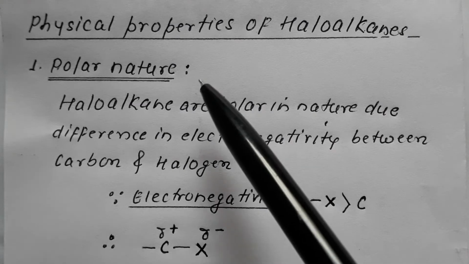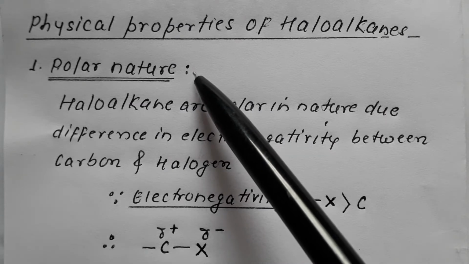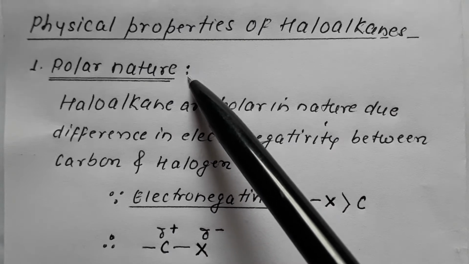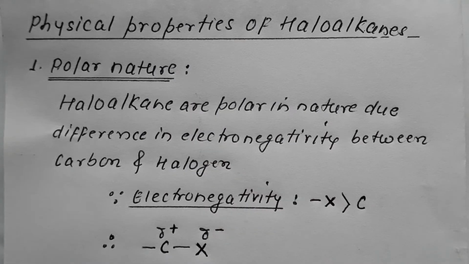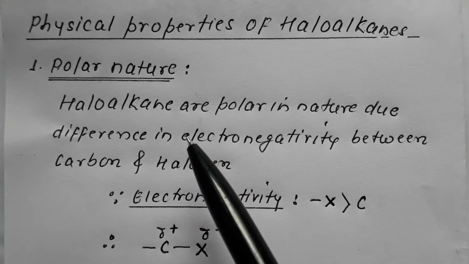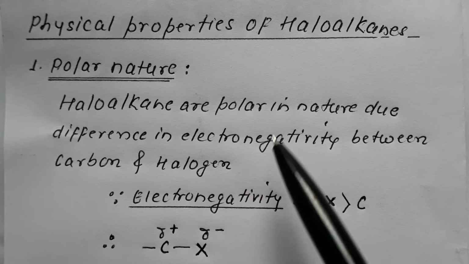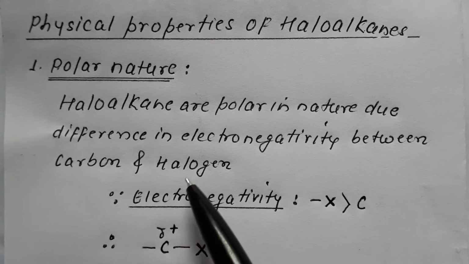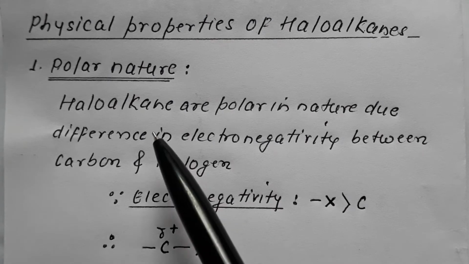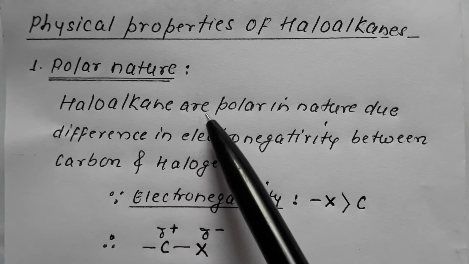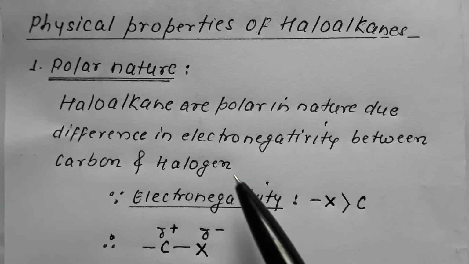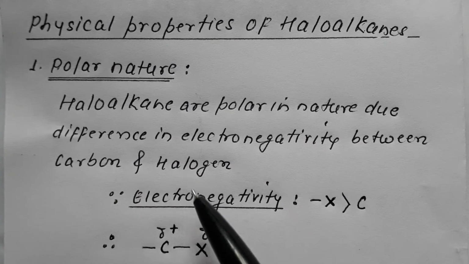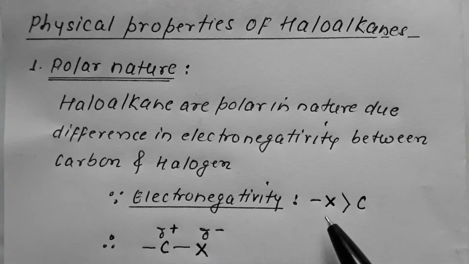Among the physical properties, the first most important property is the polar nature of haloalkanes. Remember that haloalkanes are polar in nature, which is due to the difference in electronegativity between carbon and halogen, since the electronegativity of halogen is higher as compared to carbon.